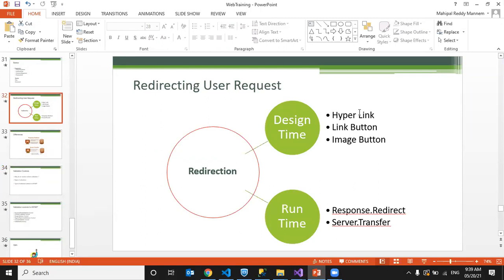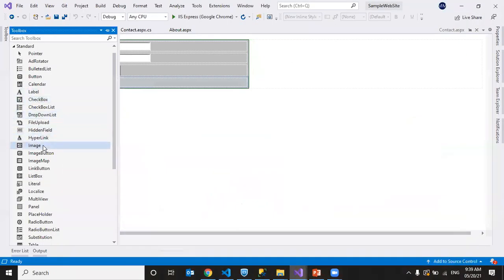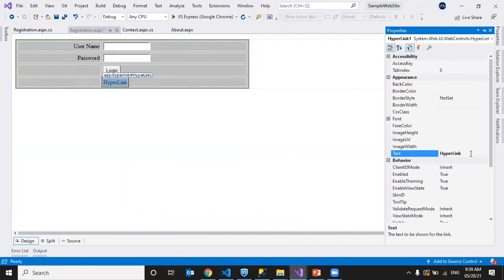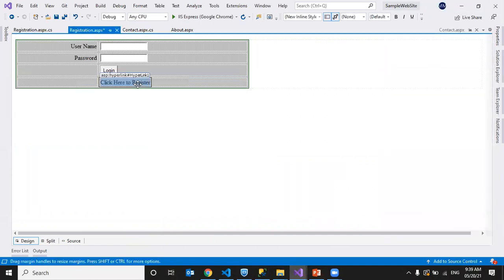Hyperlink is for text and images. Link button is only for text. Image button is only for images. Okay, we have three types of links. We can use any link, any type of redirection. So the hyperlink, I'm just dragging and dropping here. Click on properties, just change the text to click here to register. Okay. This way we can generate a hyperlink.